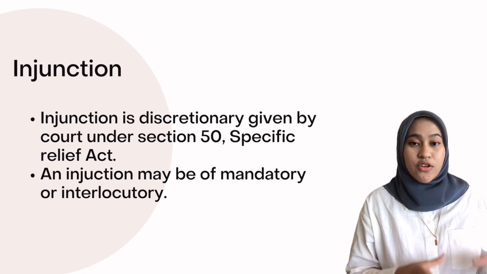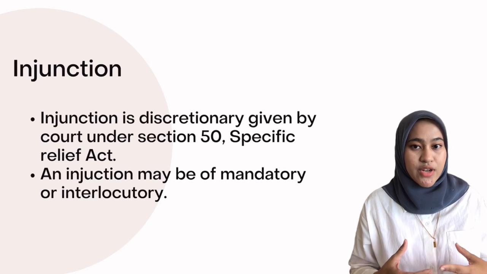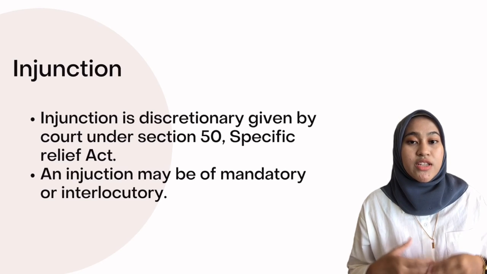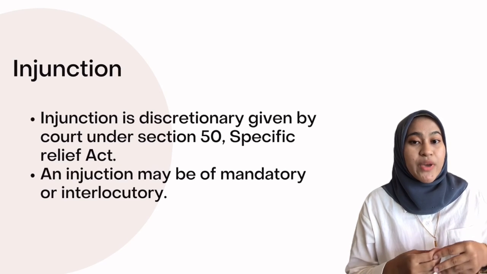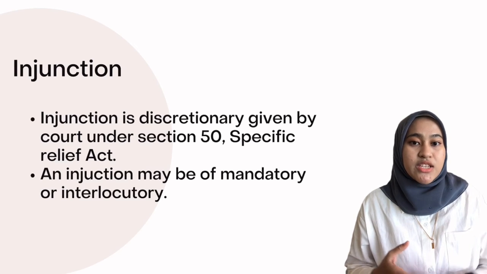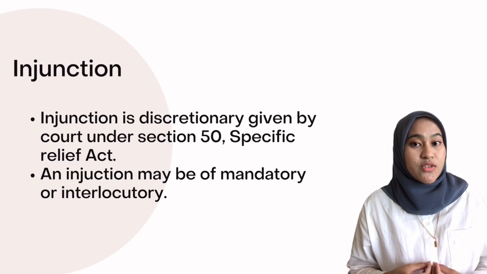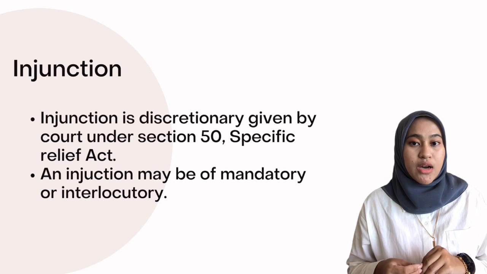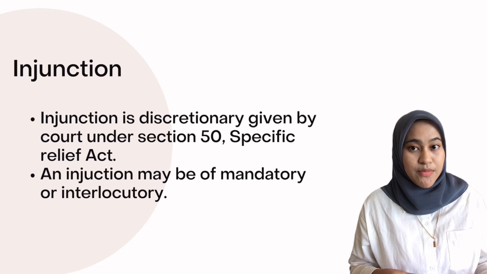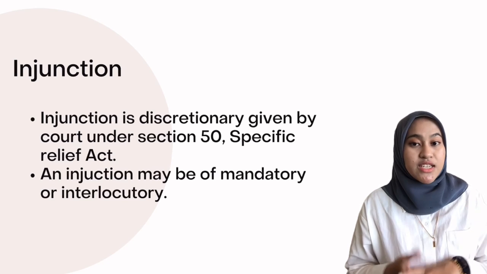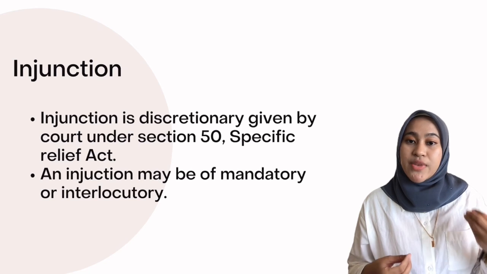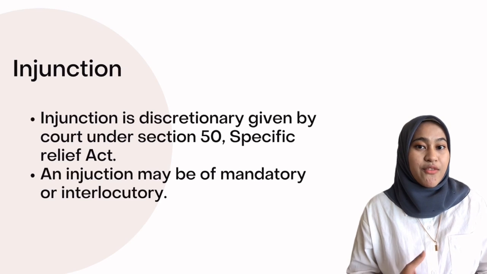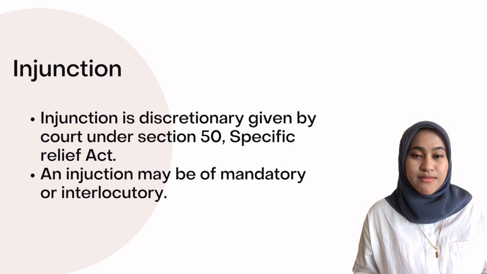Thus, A signs a contract with B for the takeover of his restaurant. After the contract has been signed, another buyer, C, is also interested in A's restaurant and willing to pay a higher price. So A changed his mind and is going to sell his restaurant to C. Based on this case, when B found out that A is going to sell his restaurant to C, B has the right to apply for an injunction from the courts. It is because B and A have signed a contract before this. The court will take action and stop A from selling his restaurant to C.